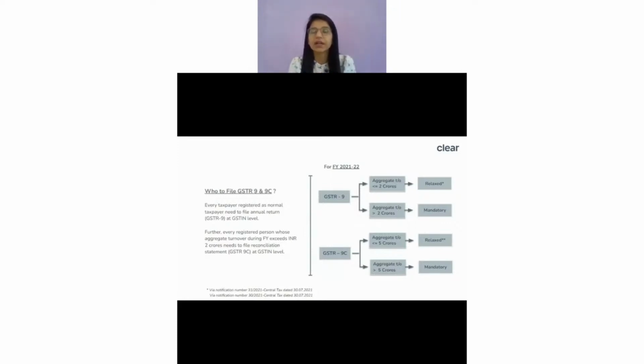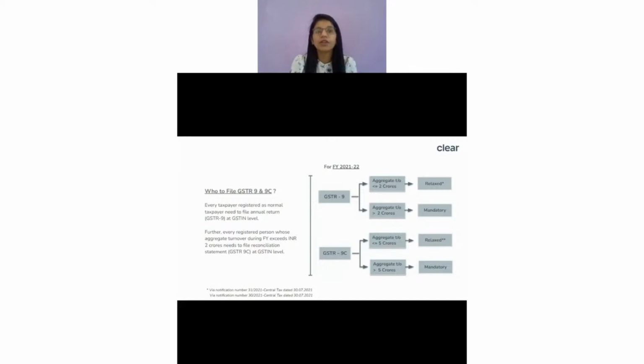If the answer is yes, then you are required to file 9C for both states, Karnataka as well as Maharashtra, irrespective of the limit of a particular state. So you don't have to check the turnover for a particular state; you have to check the turnover at a PAN level. If the turnover at a PAN level exceeds the threshold of 5 crore, then you are required to file the 9C for all the states in which you are registered. Right?